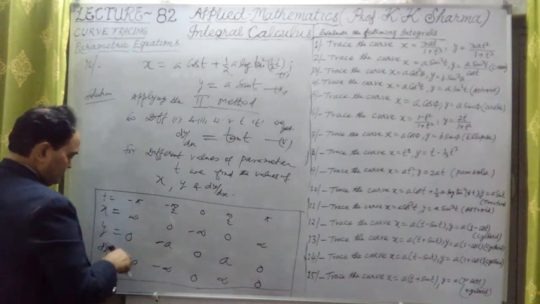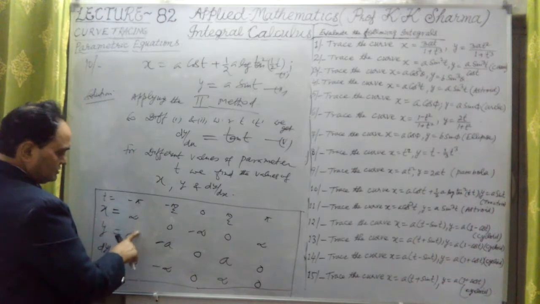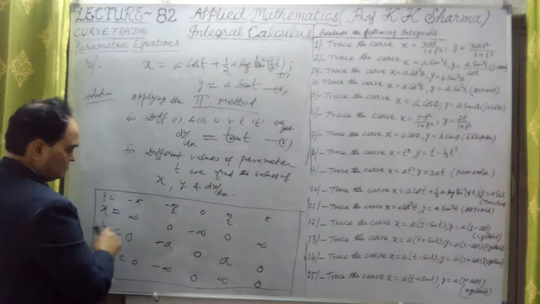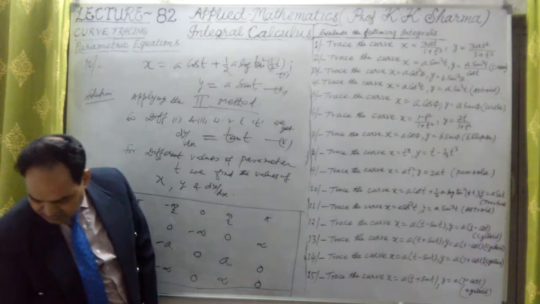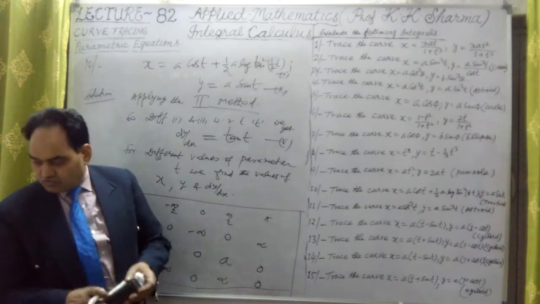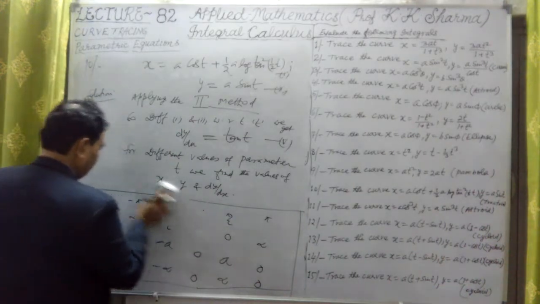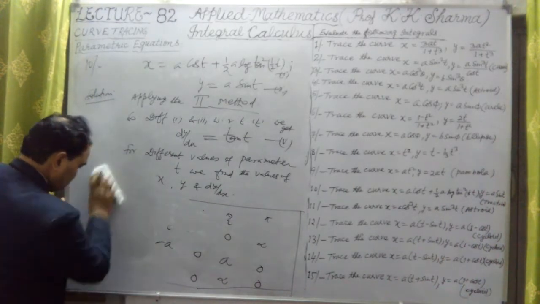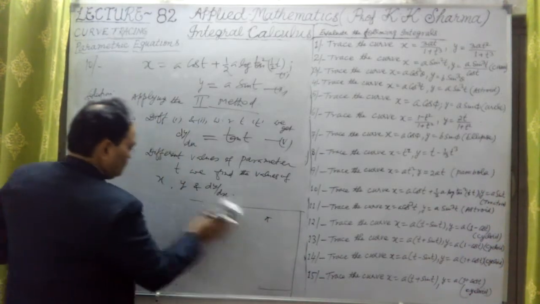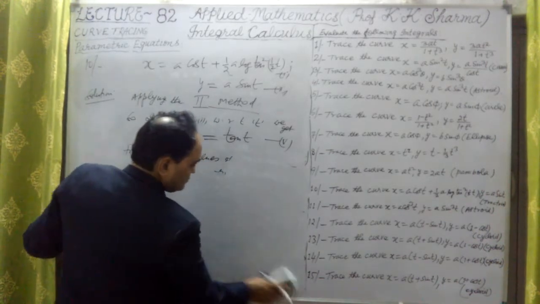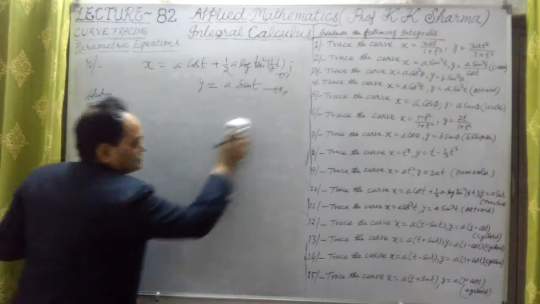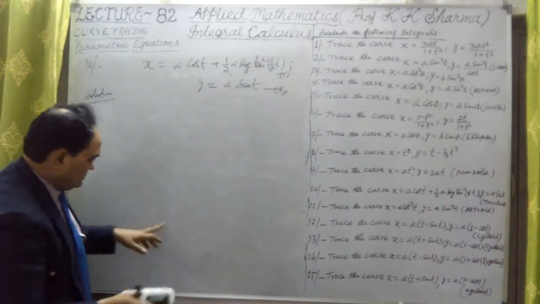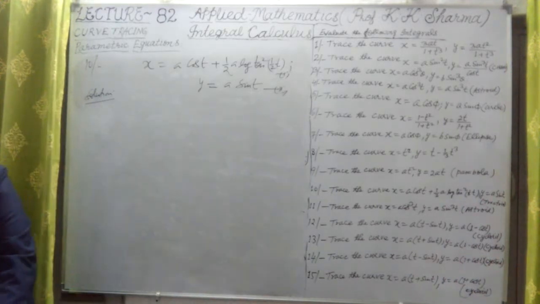So we see here at minus pi, the point is infinity, 0 at minus pi angle. Let me now describe the curve here. And what is the curve then? Let me trace the curve. So what kind of curve will it be? Okay, so sorry, I have just rubbed those points, but let me draw the curve. You can draw that curve. Those points I have to write down again, but I'm sorry, I have just rubbed those points.